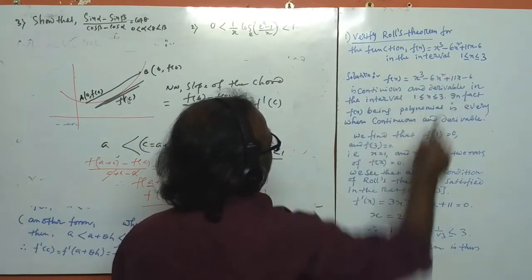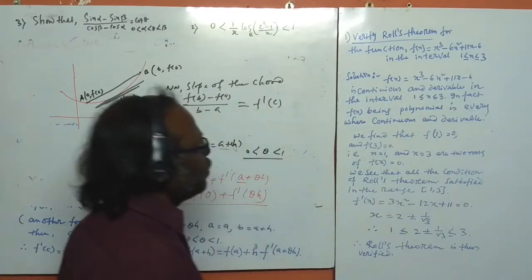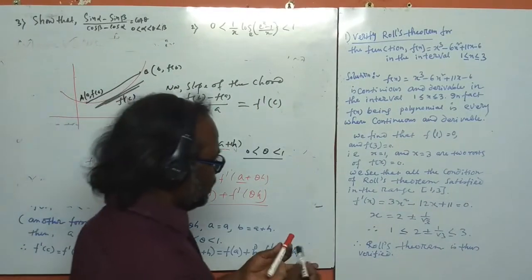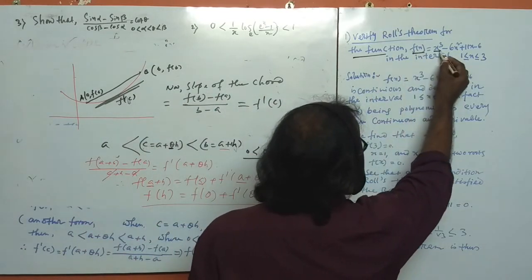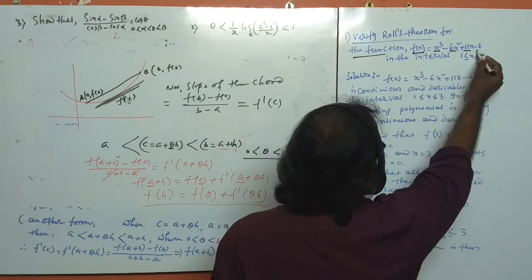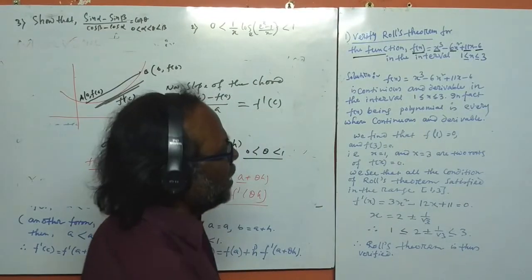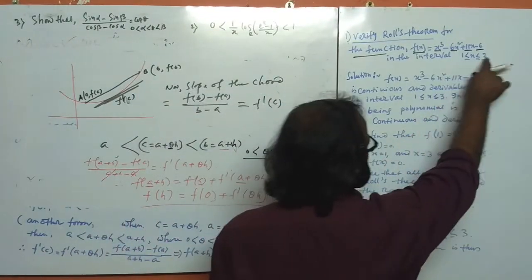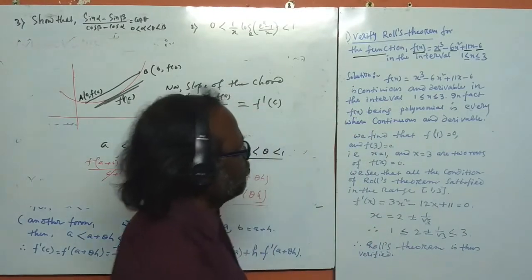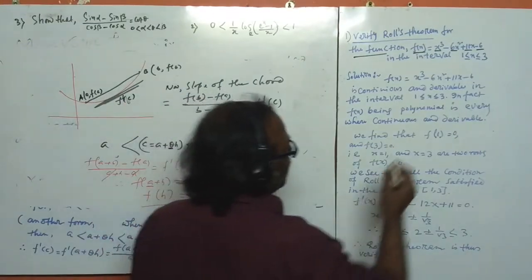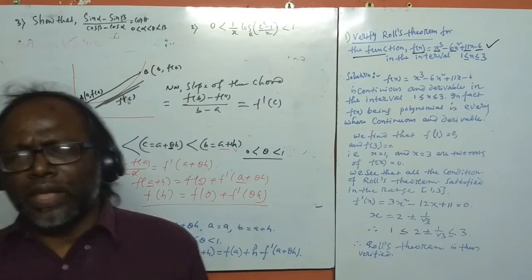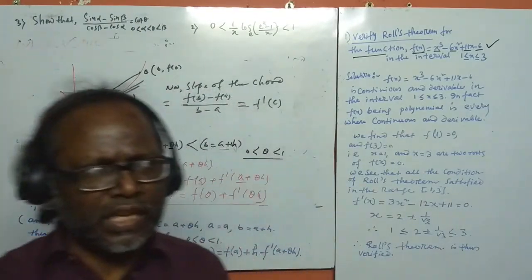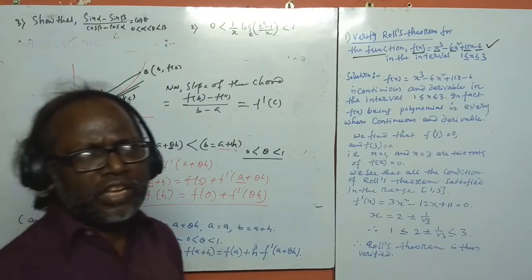I give a problem: verify Rolle's theorem. See that the function is given as f of x is equal to x cube minus 6x square plus 11x minus 6, in the closed interval 1 and 3. See that this function is a polynomial form. You know that every polynomial function is always continuous and also derivable.